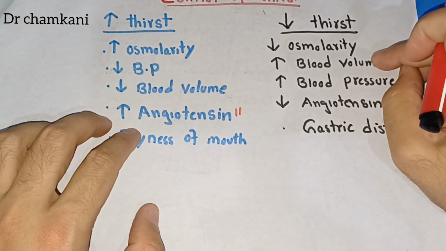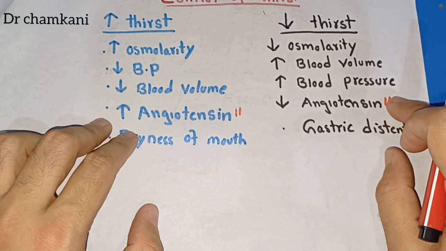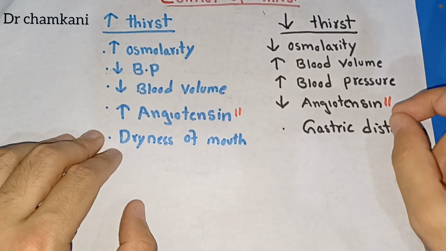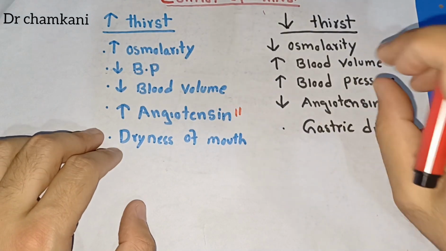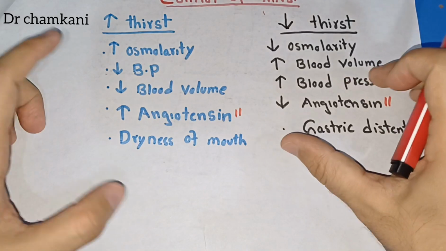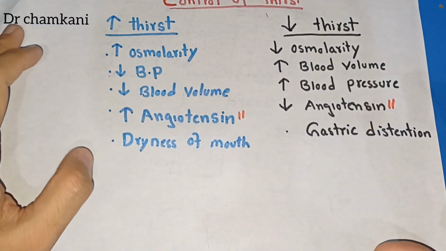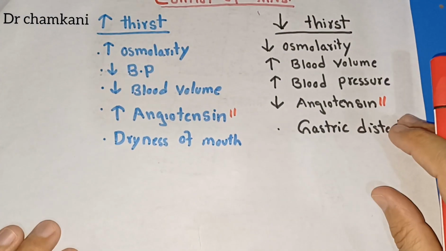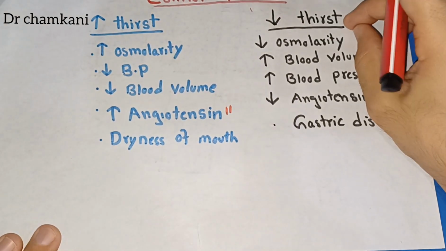Similarly, when the blood pressure increases and the blood volume is restored, it decreases angiotensin 2 in the body. Sorry, angiotensin 2, when it is high in concentration, will activate thirst, but when its concentration decreases, its stimulus for increasing thirst goes away, so ultimately there is a decrease in thirst and a decrease in drinking water. Finally, the gastric distension, the distension of the stomach, also leads to a decrease in thirst.